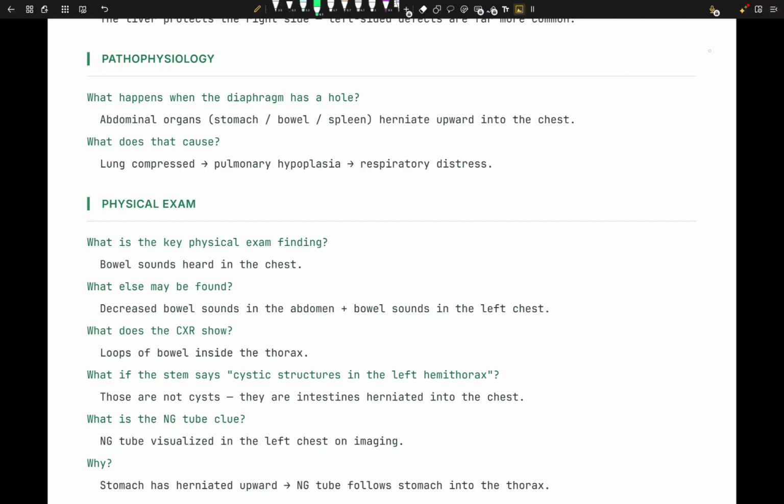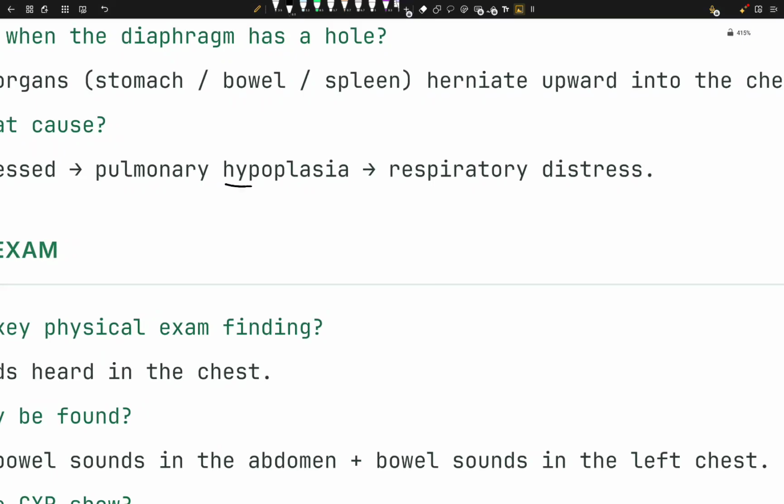Another question I want to ask is, what exactly is hypoplasia? Well, simply, hypoplasia is when an organ develops, but it develops too little. Right here, we have a child, and this child has a stomach in his chest, not wall, inside the chest cavity. And the lungs are developing at this age, right? What's going to happen? Basically, this child is not going to have a normal lung volume because the stomach's there. So that's why it's hypoplasia.